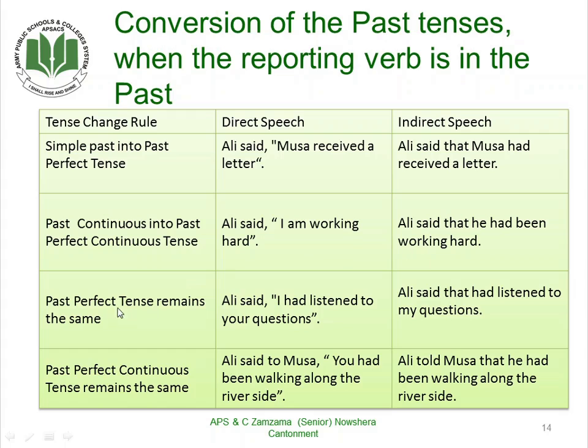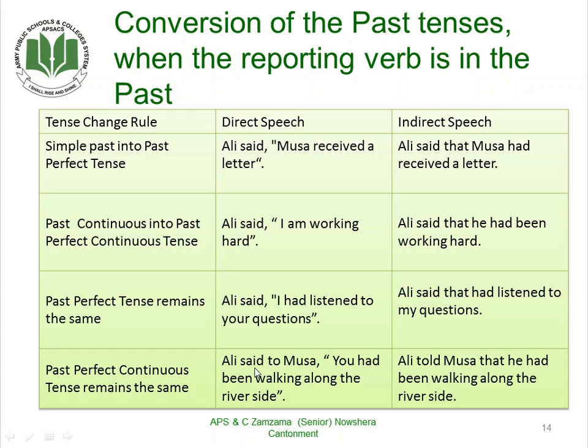Now, past perfect tense remains the same. Ali said, "I had listened to your questions." Ali said that he had listened to my questions. Past perfect continuous tense will also remain the same. Ali said to Musa, "You had been walking along the riverside." Ali told Musa.